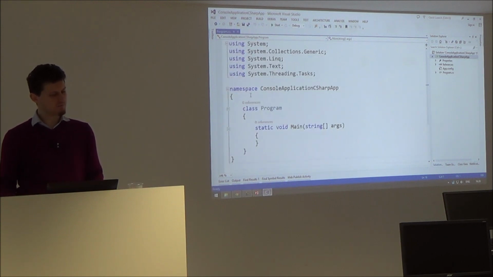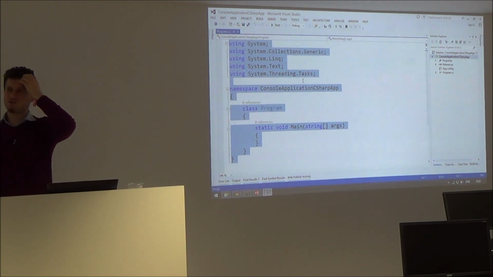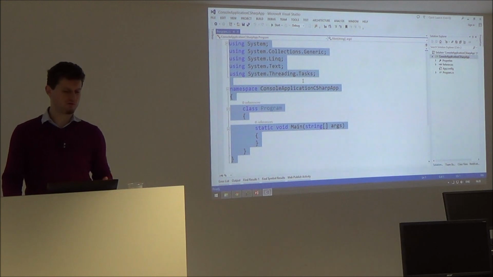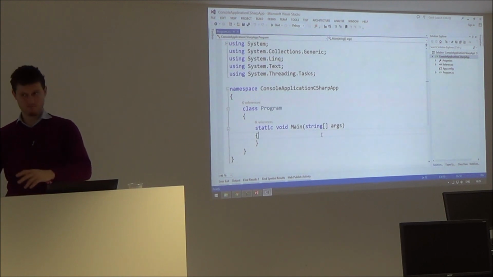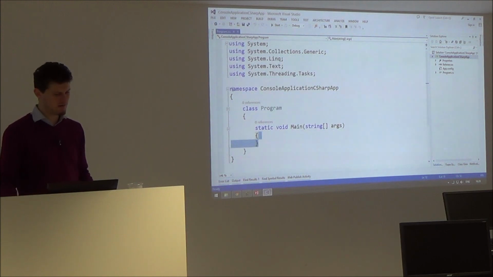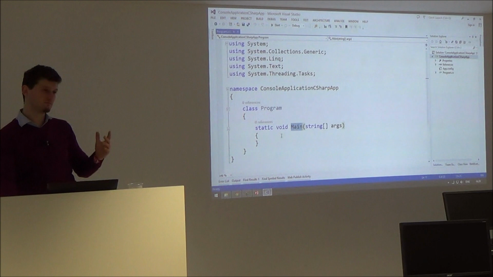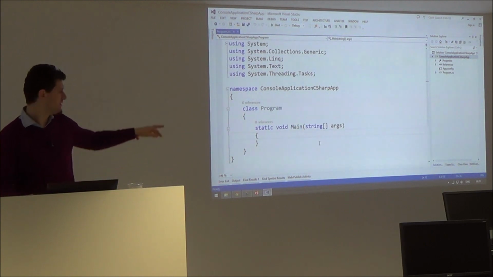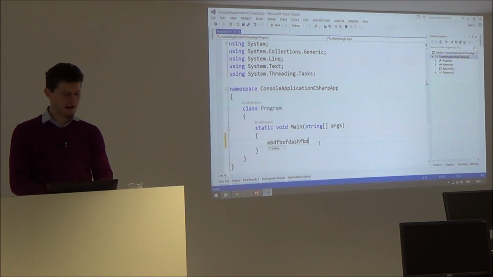This is called a C# program, this code. And this is called source code, or programming code, or just code. There are many complex things, but I will explain them a little bit later. The place where you can write your code is here. There is a namespace. Inside it there is a class. In the class there is a method called Main. And inside the method, we can go here with the mouse and press enter. Now we can write our code.